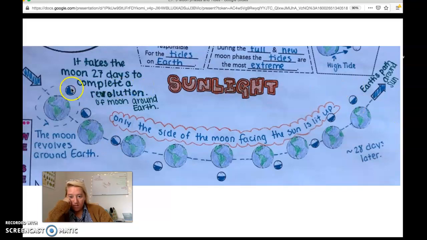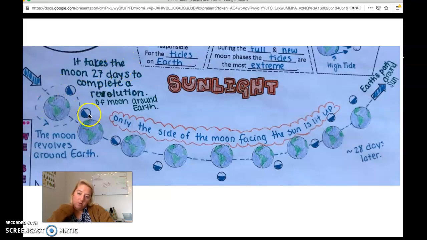Right here, because most of the sunlight lit up, or the sun-facing moon side, is facing away from us, we're going to see just a tiny bit, or none at all, of the moon lit up. So this would be a new moon or a crescent moon.